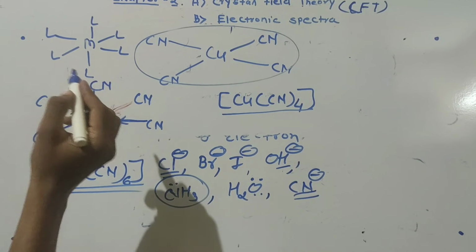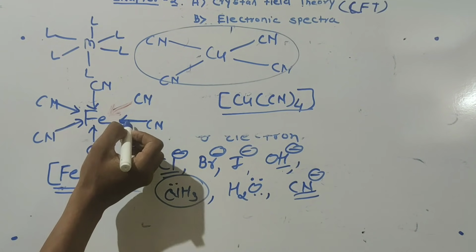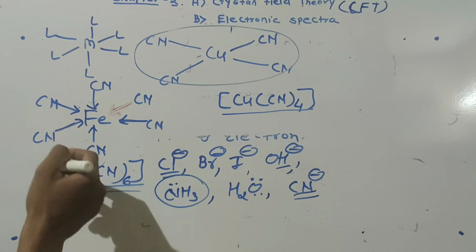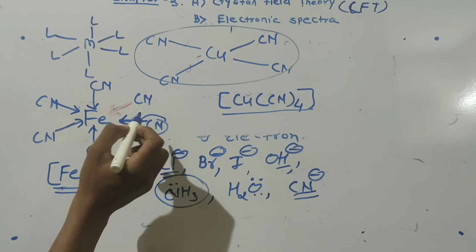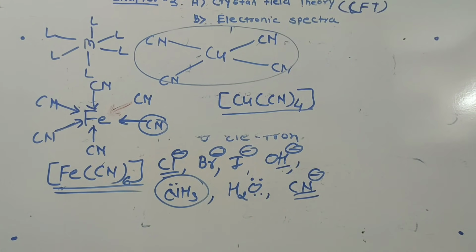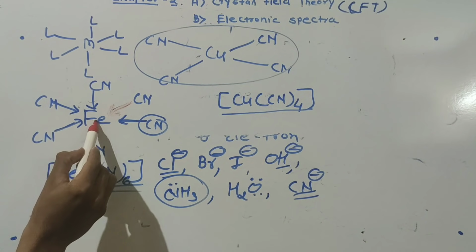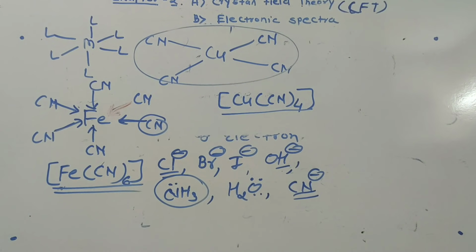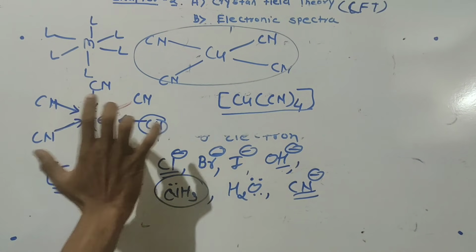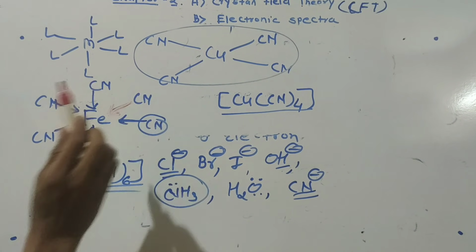This bond must be written with a direction, because the ligand has the extra electron density, and this electron density is donated to the metal.